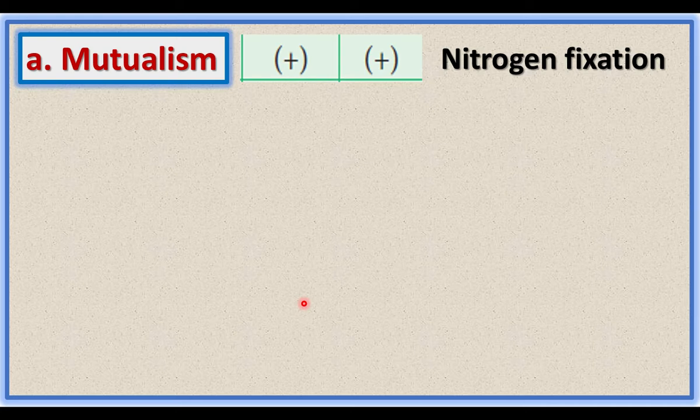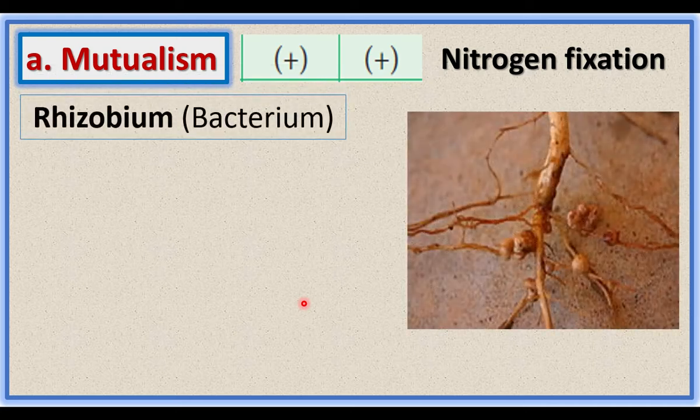The common, well-known nitrogen fixing organism is Rhizobium bacterium. Rhizobium bacterium lives inside the root nodules of leguminous plants. The roots provide food to the bacterium. The bacterium fixes atmospheric nitrogen and supplies nitrogen to the plant. Here both are benefited.